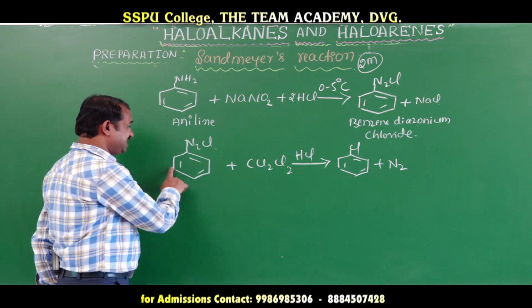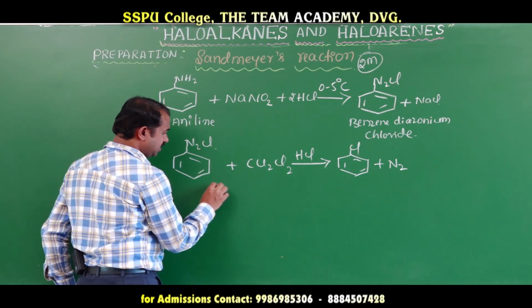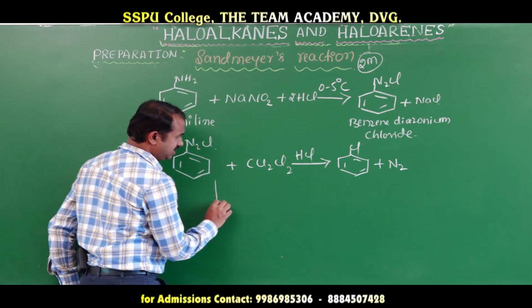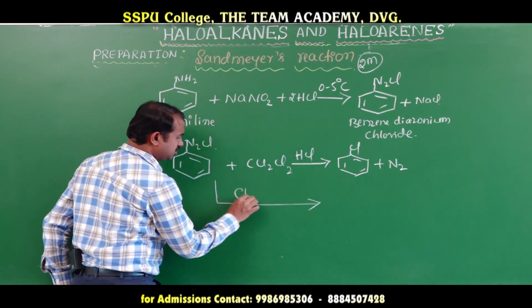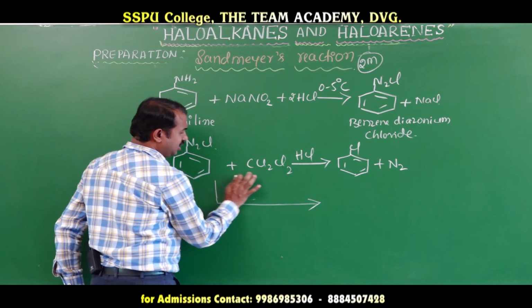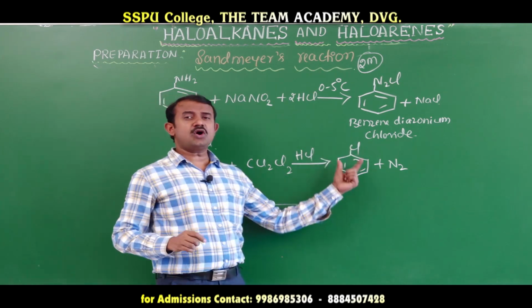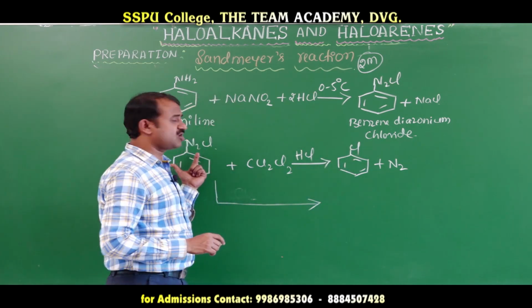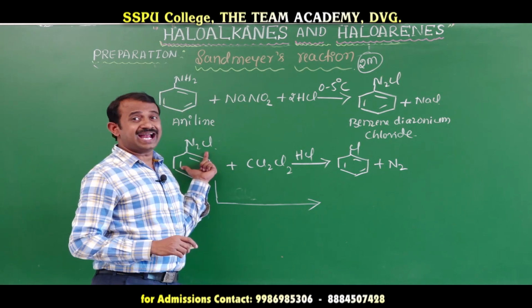In case benzene diazonium chloride reacts with cuprous bromide, it forms bromobenzene. This reaction is called Sandmeyer's reaction.